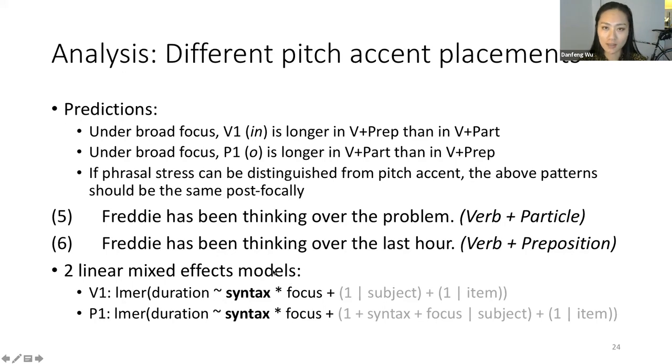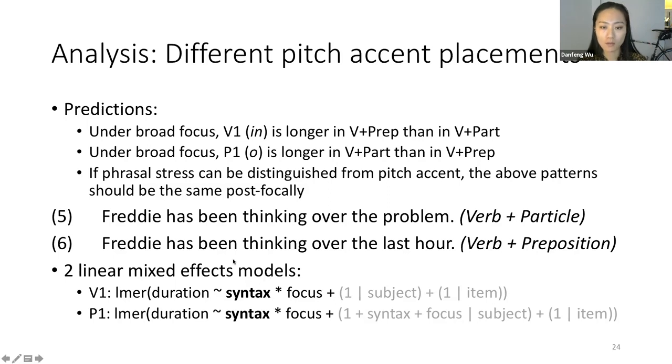So to test this hypothesis, I used two linear mixed effects models. They both have syntax and focus and their interaction as the fixed effects, and subject and item as the random effects. And here, each model has the duration of V1 and P1 as the dependent variable, respectively.